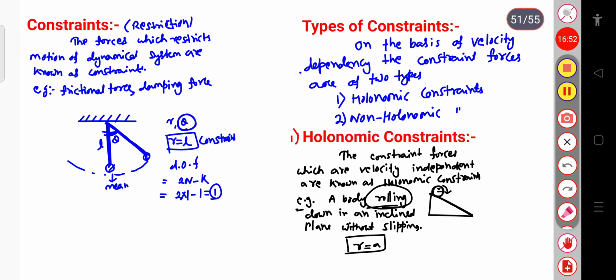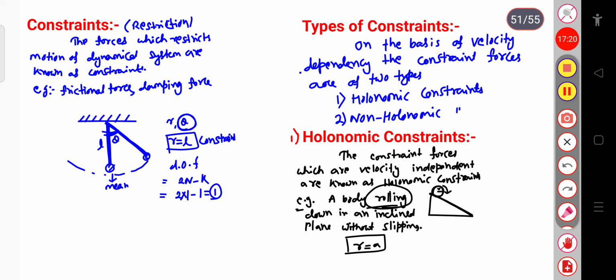And on the basis of energy, the constraint is either conservative or non-conservative. Constraint means this is the force which restricts the motion of the system.